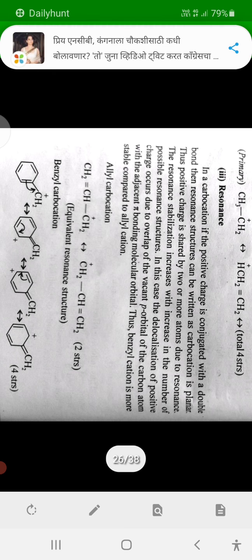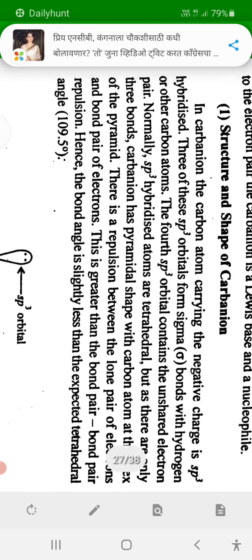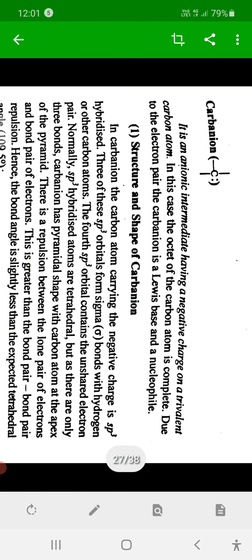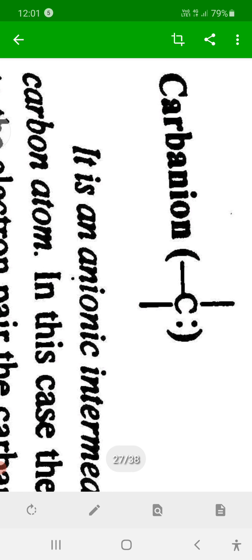Then next reactive species is Carbanion. Here, spelling: Carbanion. What is the definition?